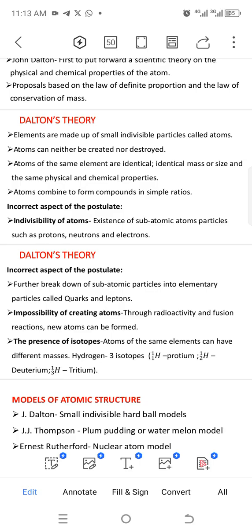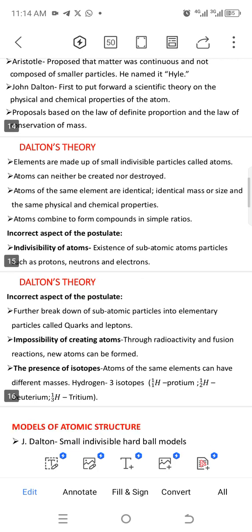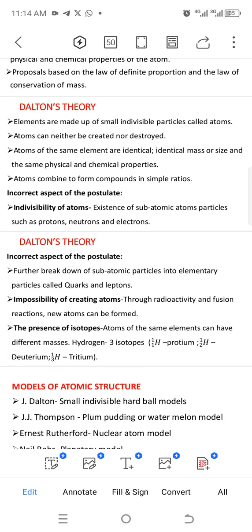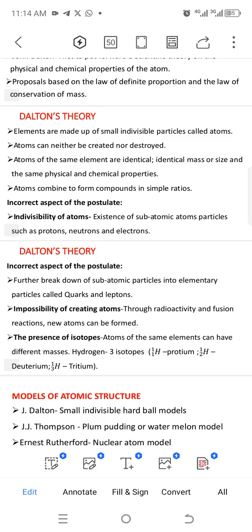In his research, he based on that to give us that, for matter or the atom, he will consider it both physically and chemically. So Dalton's atomic theory, or Dalton's theory. In some books you can get 5 postulates, and for this one we'll be looking at 4. So elements are made up of small indivisible particles called atoms. So these are the theories that Dalton proposed.